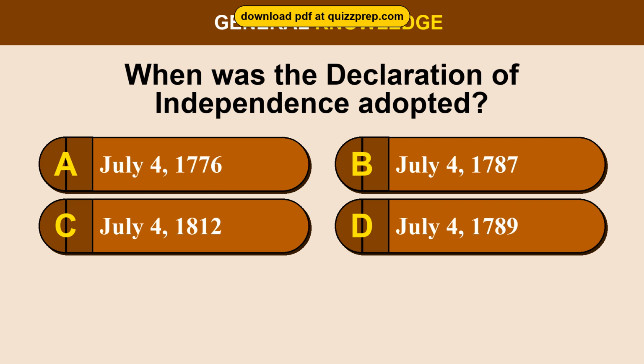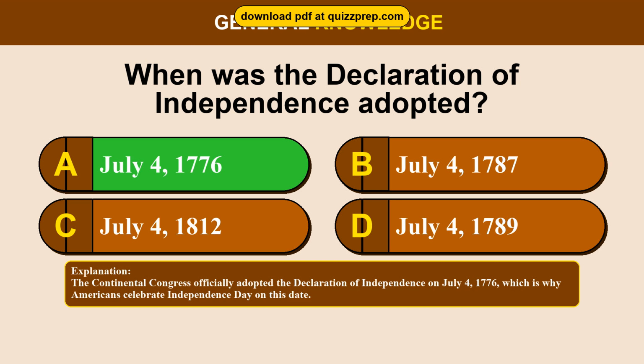Question 59. When was the Declaration of Independence adopted? Option A, July 4, 1776. Option B, July 4, 1787. Option C, July 4, 1812. Option D, July 4, 1789. The correct answer is option A, July 4, 1776. The Continental Congress officially adopted the Declaration of Independence on July 4, 1776, which is why Americans celebrate Independence Day on this date.